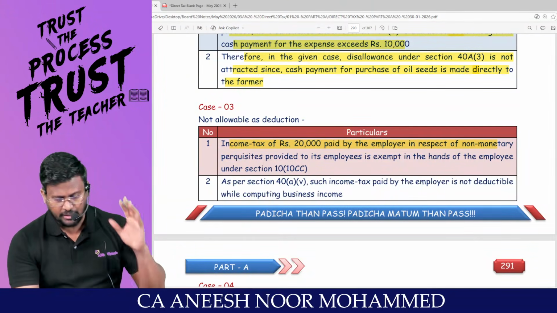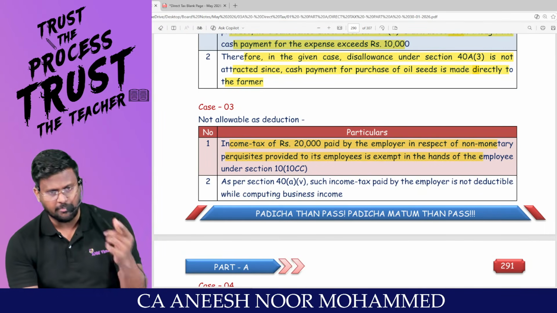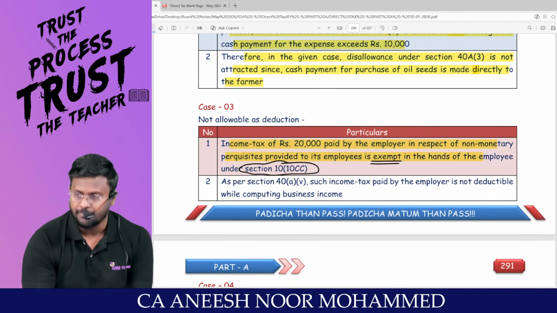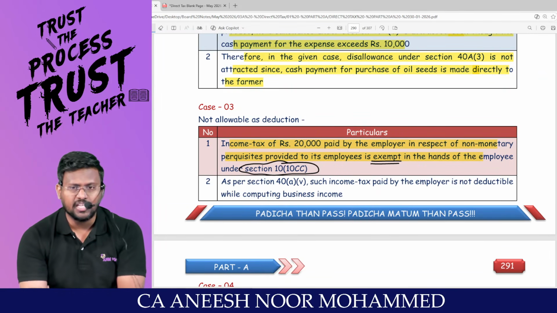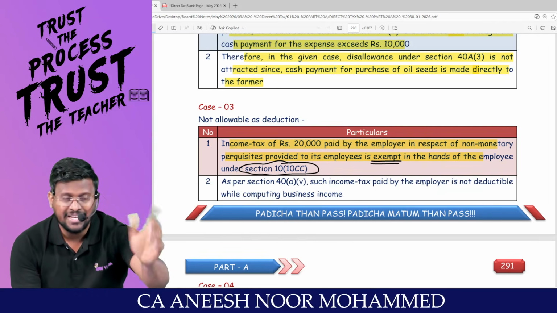Income tax of 20,000 paid by employer in respect of non-monetary perquisite provided to its employee is exempt in the hands of the employee under 10(10CC). For the employee, it will not be treated as perquisite. It will be fully exempt under 10(10CC). That is from the angle of the employee, salary chapter.